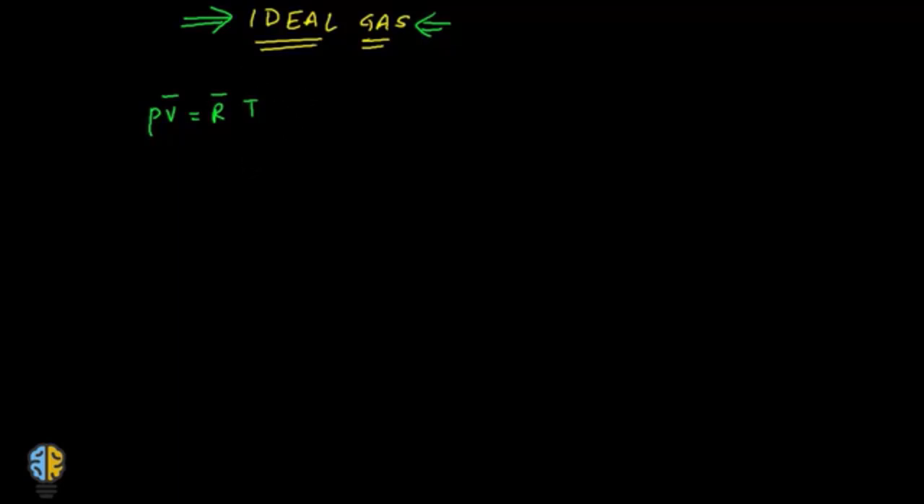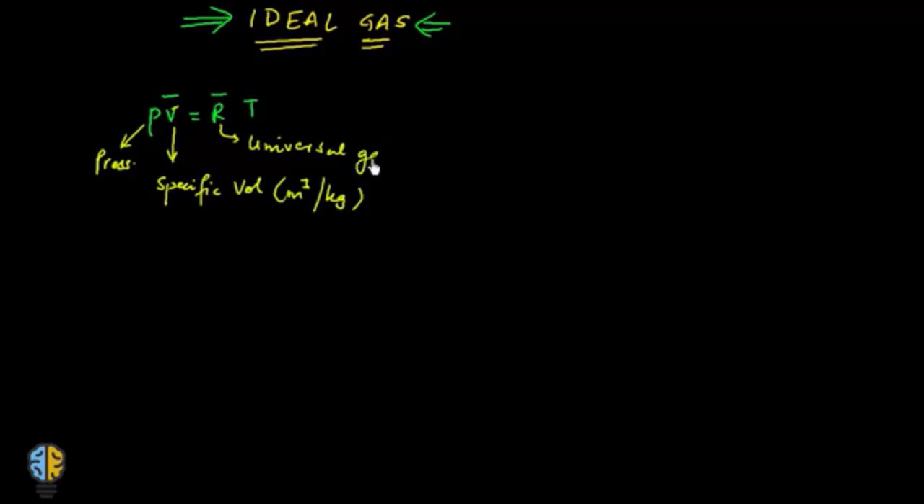If you talk about this P, this is what we call the pressure. This small v bar is the specific volume, that is the total volume per unit mass, so this is meter cube per kg. This R bar is called the universal gas constant, and T is the temperature in kelvins.